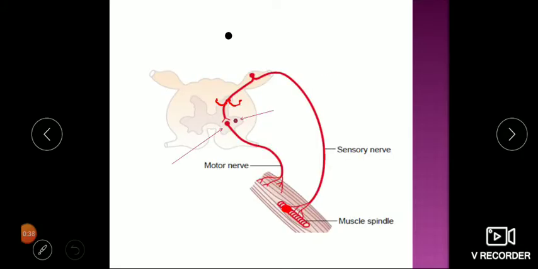This is our spinal cord, which is very, very crucial. We must revise it every time. Alpha motor neuron, gamma motor neuron.